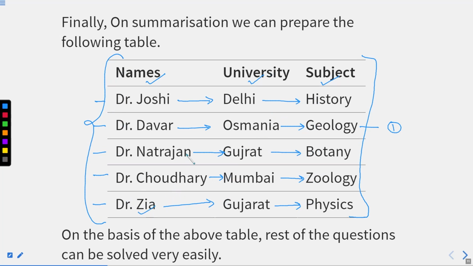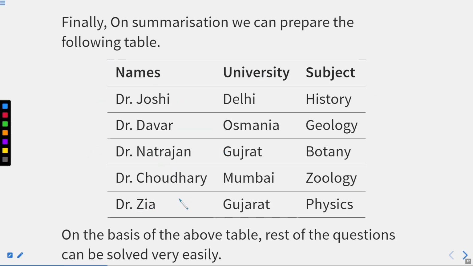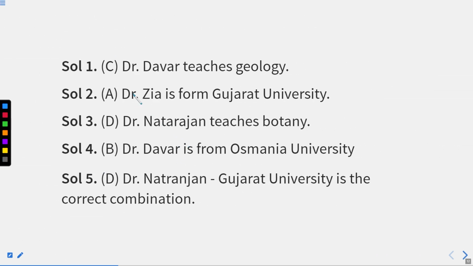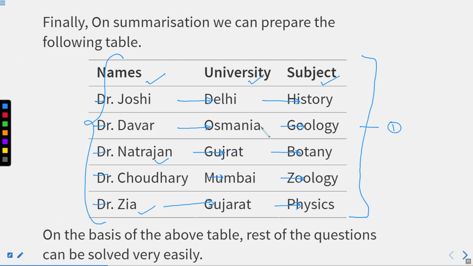Jia and Dr. Natarajan. But as per the options given, Dr. Jia will be there. So, Dr. Jia is from Gujarat University. I hope the second question is also clear. Who teaches from Gujarat University? That is Dr. Jia. Now, Dr. Natarajan teaches botany. So, our question is, who teaches botany? So, the answer will be Dr. Natarajan. And we are able to figure out all these answers with the help of the table that we made,